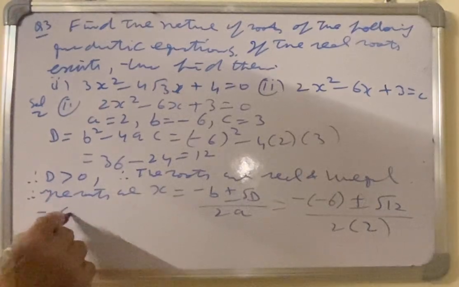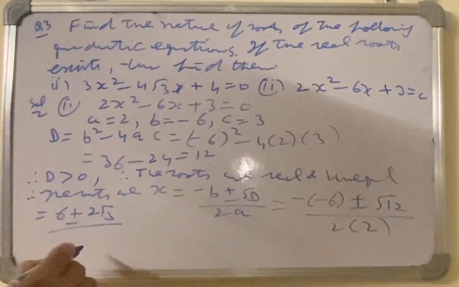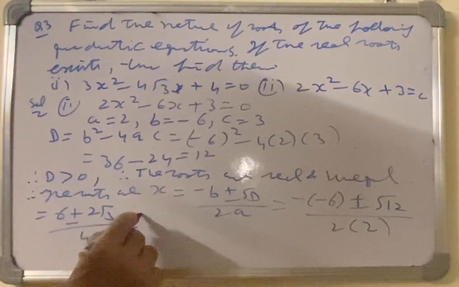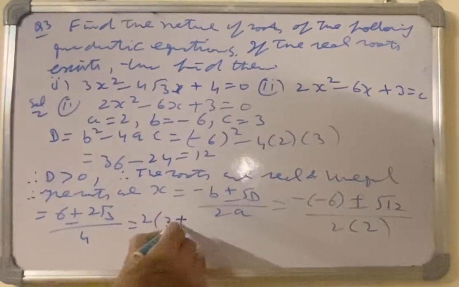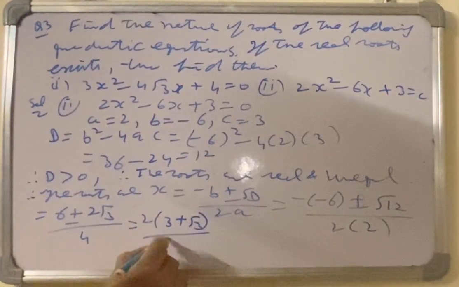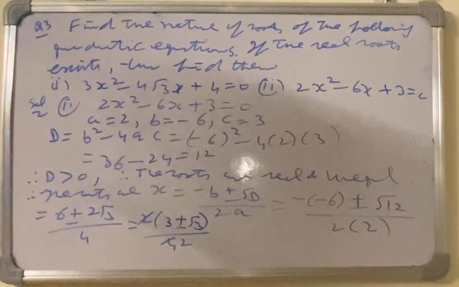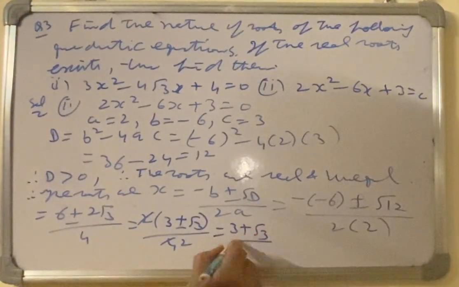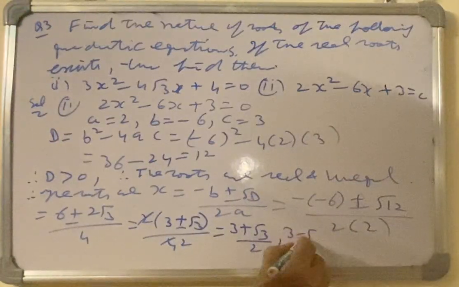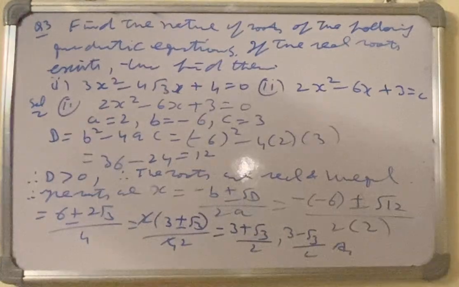This is 6 plus minus 2 square root 3 over 4. 2 common, it is 3 plus minus square root 3 over 2. Therefore the roots are 3 plus square root 3 by 2 comma 3 minus square root 3 by 2. This is the answer.